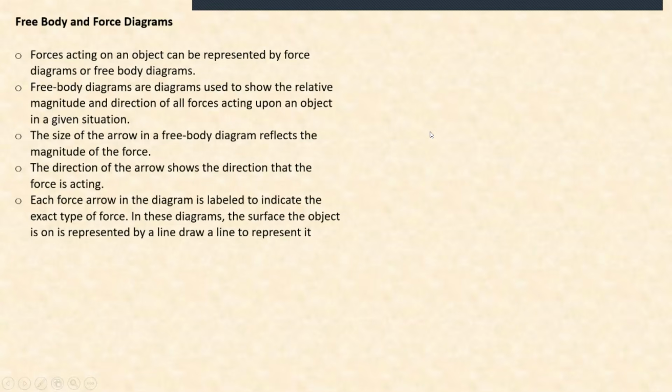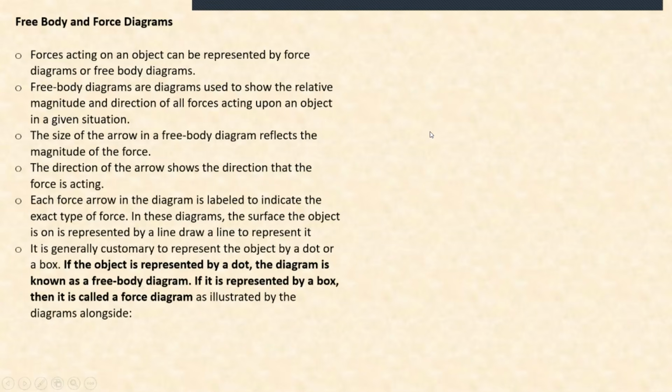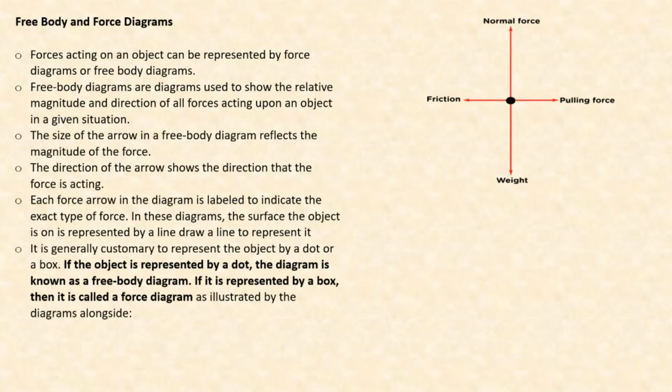Also, and there's more notes on this, listen to this. This is very important. The subtopic at the top says free body and force diagram. So how do we differentiate? If it's a free body diagram, then the object is represented by a dot, just like what you see there. The black dot there represents your free body diagram.